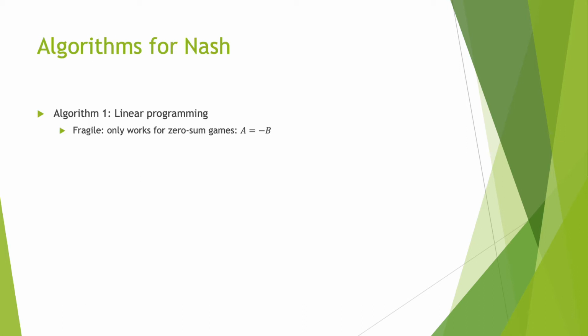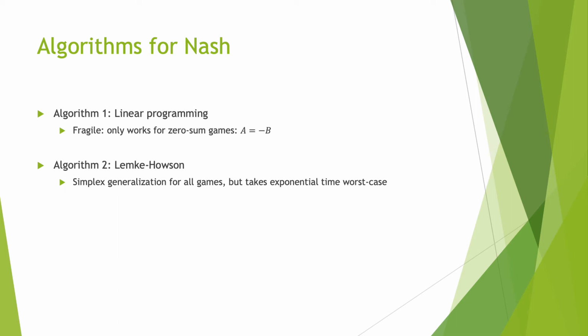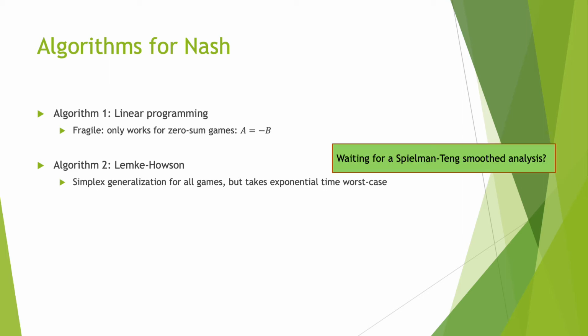Let's now discuss some algorithms for finding Nash equilibria. One example is linear programming, but this is rather fragile as it only works for zero-sum games, where A is equal to -B. There is a generalization of this called Lemke-Howson, which is a simplex-like algorithm, but it takes exponential time in the worst case. In some sense, this is really begging for a Spielman-Teng type smoothed analysis, but one hasn't been found.